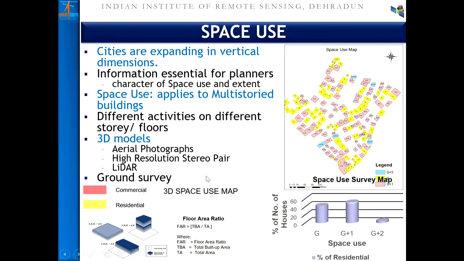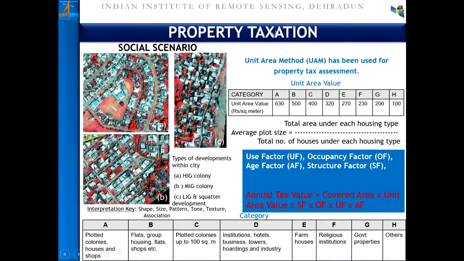This decides the utilization of the urban spaces, called space use, and accordingly one can find out the urban density. If you have the urban density, then in the urban governance issue of property taxation, a very popular method is called the unit area method, which is based on a variety of parameters. Not only the FAR, it also depends on a variety of factors like use, occupancy, age, structure, and so on.